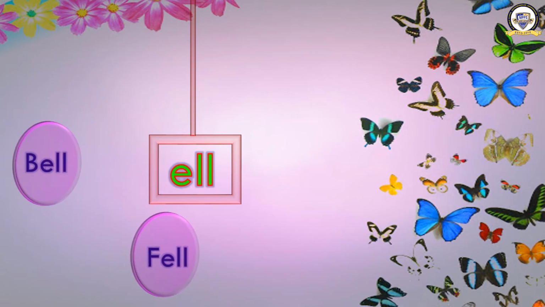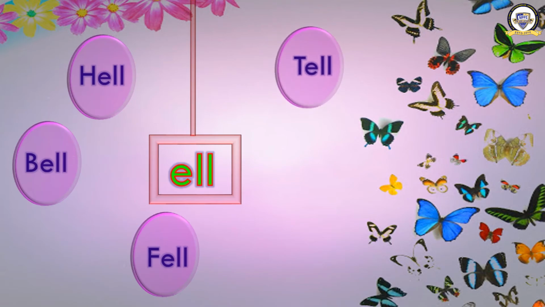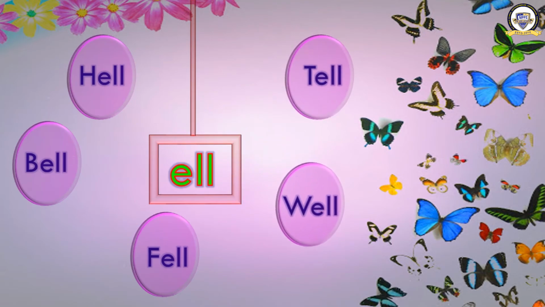F E double L, fell. H E double L, hell. T E double L, tell. And W E double L, well. Well done. Hell, bell, fell, well, tell.